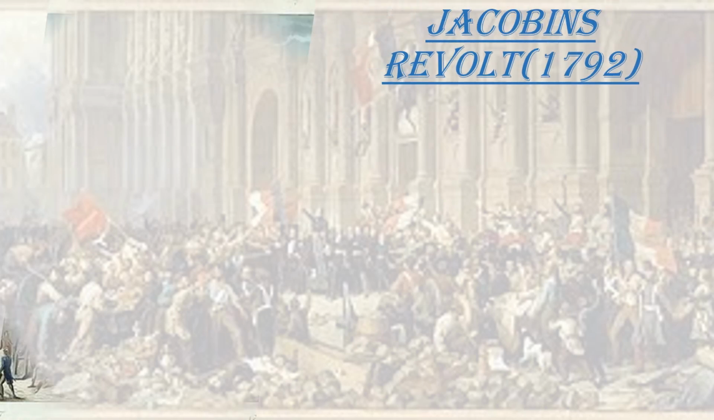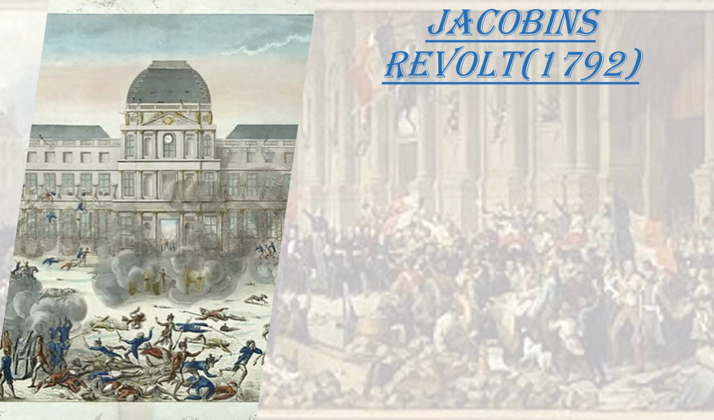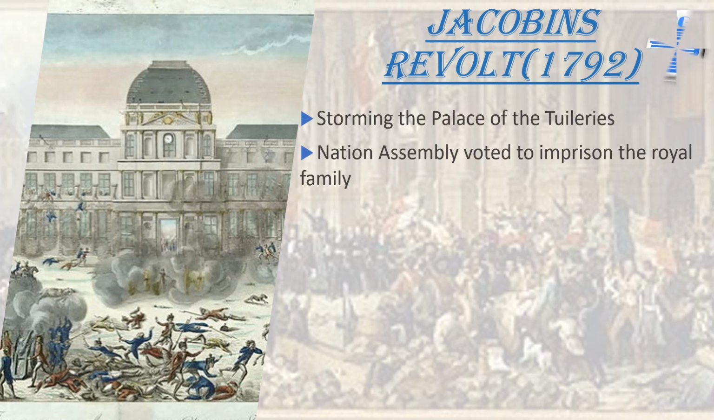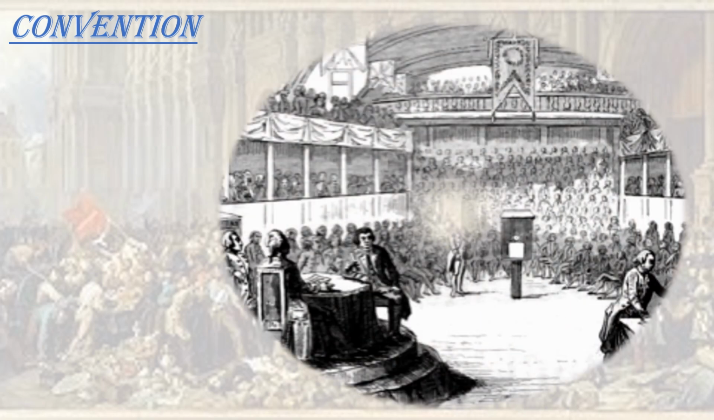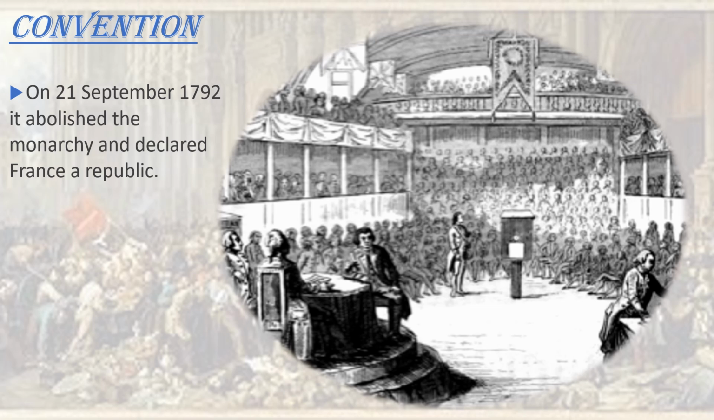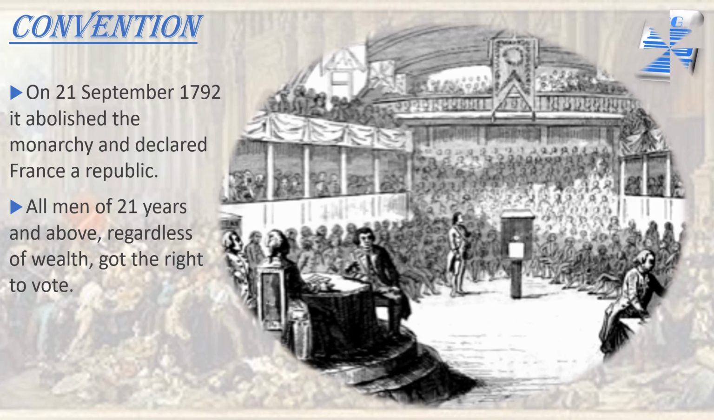Elections were held and at last all men aged 21 and over were given the right to vote. The National Assembly voted to imprison the royal family. On 21st September 1792, the monarchy was outlawed and France was declared a republic. Louis XVI was executed by a court on charges of treason. All men of 21 years and above, regardless of wealth, got their right to vote.